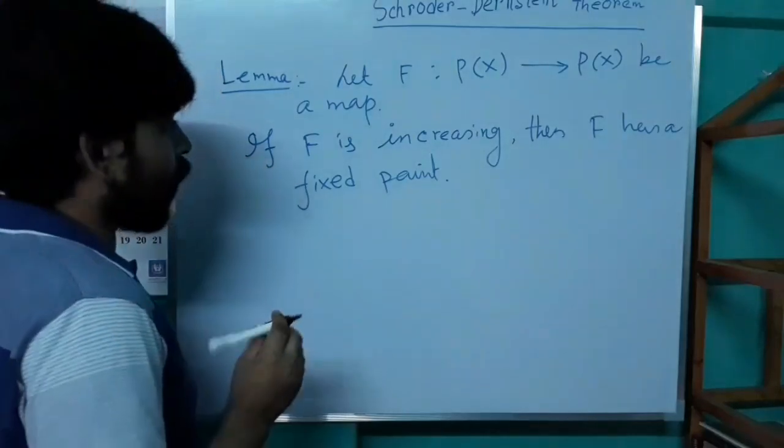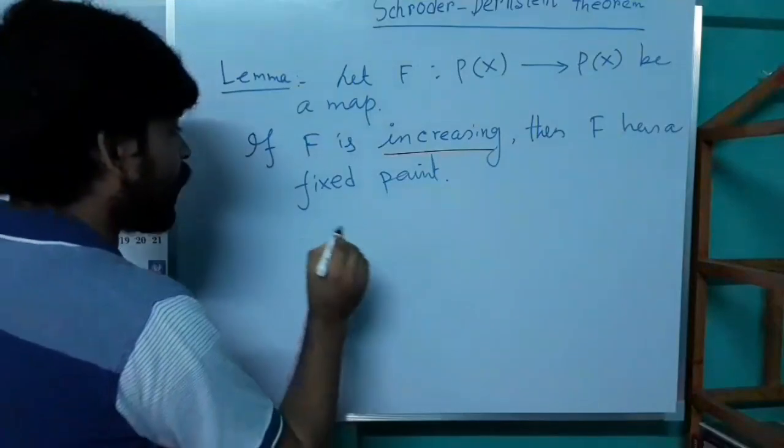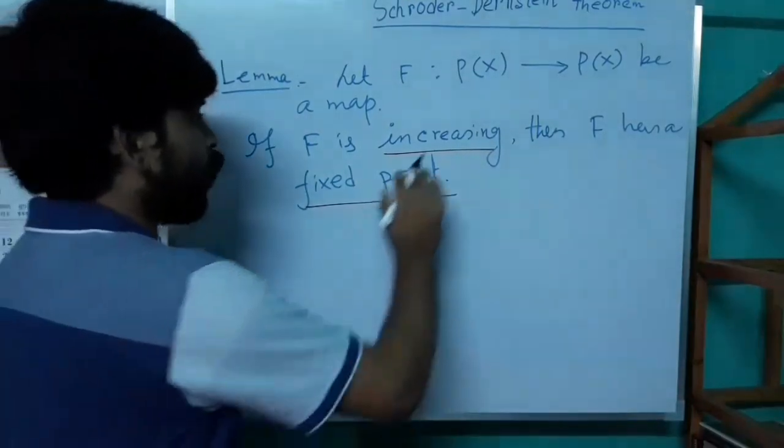Here we use two terms: one is F is increasing and another is F has a fixed point. So first we explain these two terms.